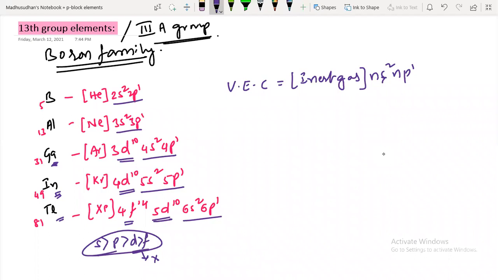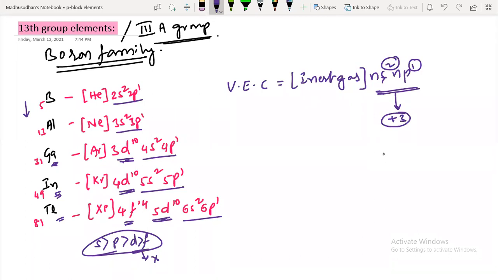So what is the general oxidation state of the group elements? In the valency, they have 3 electrons, so they can show +3 mostly. But as you go down the group from top to bottom, due to the poor shielding of 3d10, 4d10, 5d10, and 4f14 electrons, the nuclear force of attraction is more on the valency electrons, right?